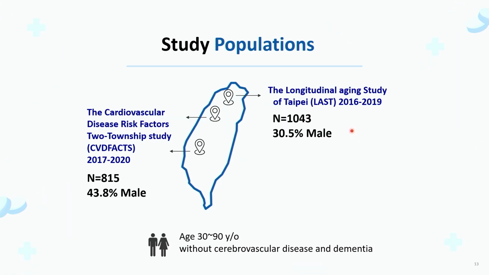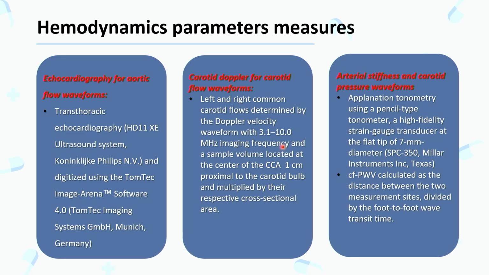And in our populations, we have 2 cohorts. One is CVD FACTS, and the other one is the LAST cohort. Around 1,800 subjects were enrolled in these studies. And how do we measure the hemodynamic parameters?